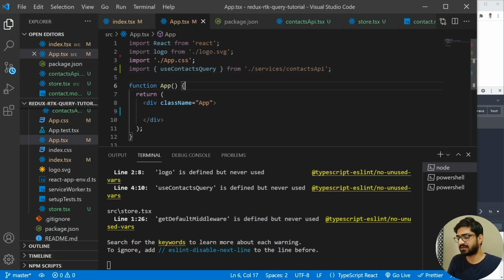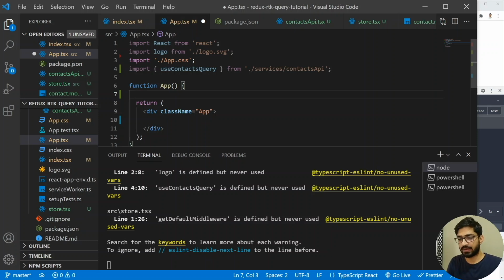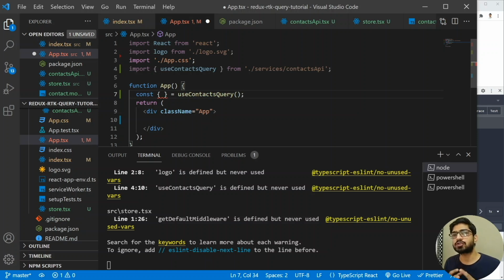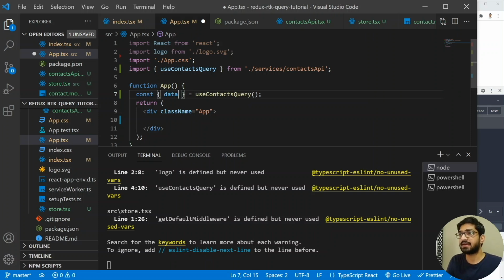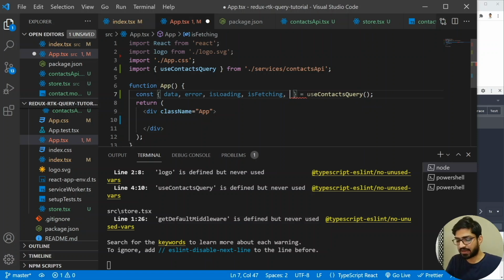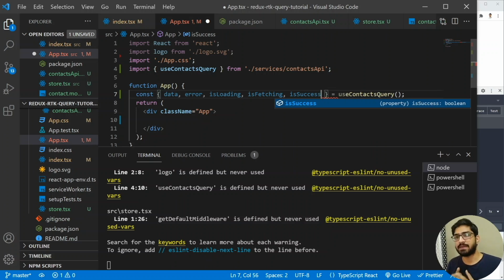And what I'm going to do is click here and do a const. And this const will be equal to the useContactsQuery. All right. And when we use the useContactsQuery, it actually exports a few properties. So the first property will be the data that we are going to fetch from the server. The next one will be the error state. So if I have the error, I'm going to have the error. Then it's going to have the isLoading state. Then it's going to have the isFetching state, and it's also going to have the isSuccess state, in case of a successful API request.